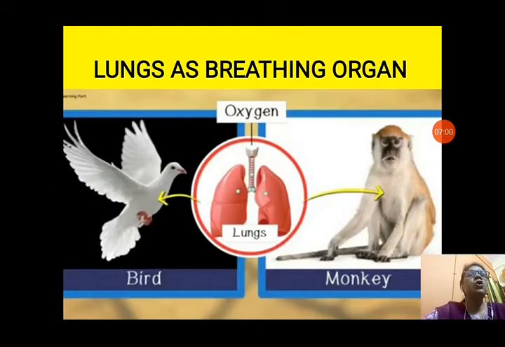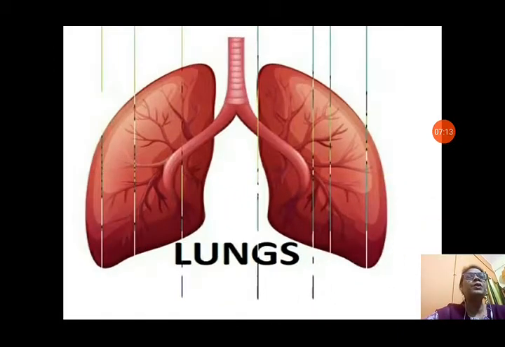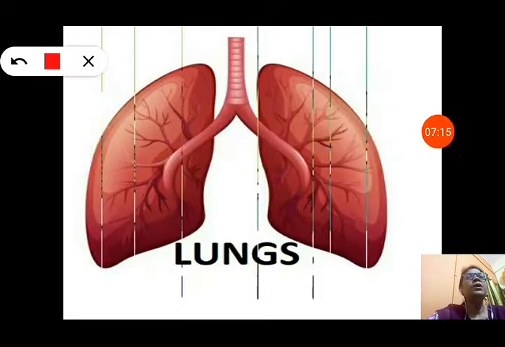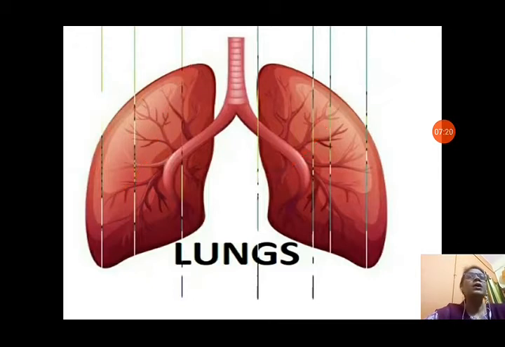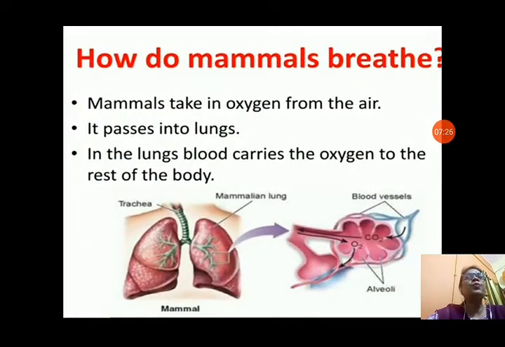Lungs as a breathing organ. You can see the lungs. Lungs also exchange gases like oxygen and carbon dioxide. Birds, monkeys and all mammals breathe through lungs. You can see the picture of lungs. You have a pair, right and left lung. These are the lungs that help to exchange gases in mammals and some birds also.